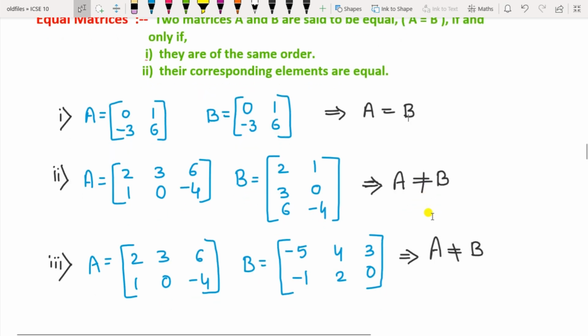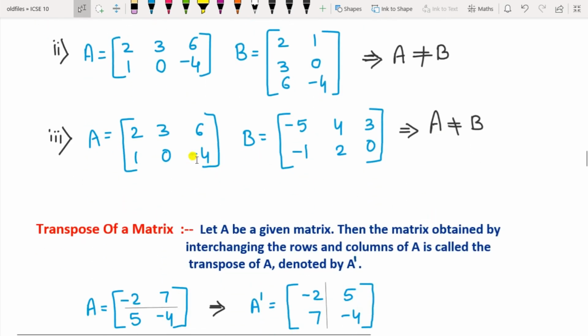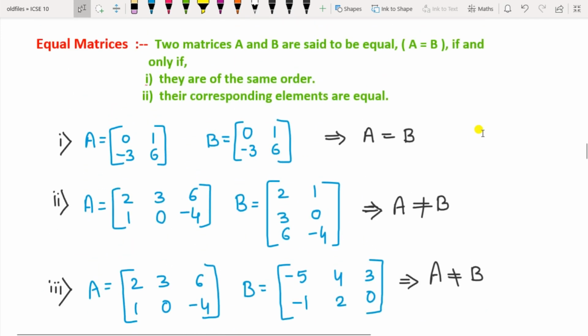And now in this case, though the order is same here, this matrix is of the order 2 by 3 and this is also of the order 2 by 3, but the elements are not same. You can see the elements are not same, so it is not equal. So A is not equal to B. It should satisfy both the conditions, then only these two matrices are equal.